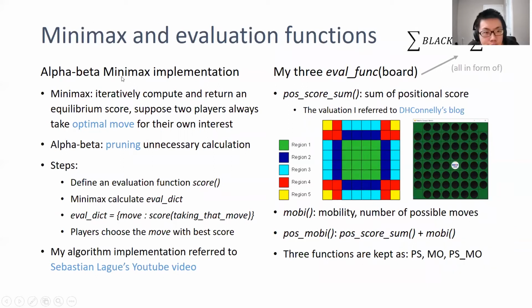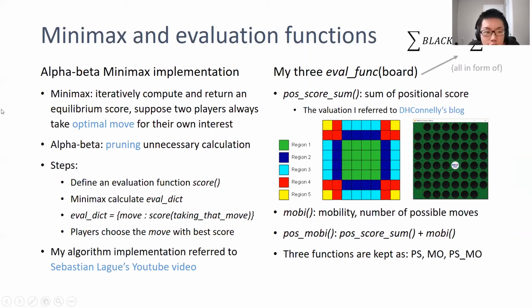Next thing I will talk about is the minimax and the evaluation functions. I will just give a short review of alpha-beta minimax. So minimax, in my understanding, tries to iteratively compute and return an equilibrium score.